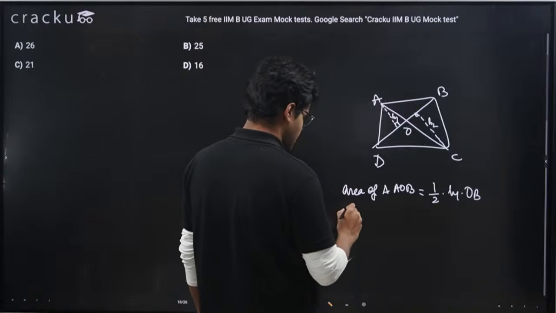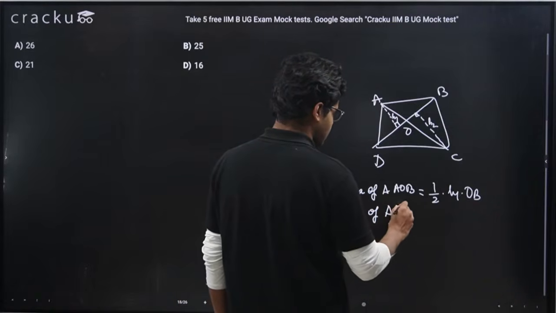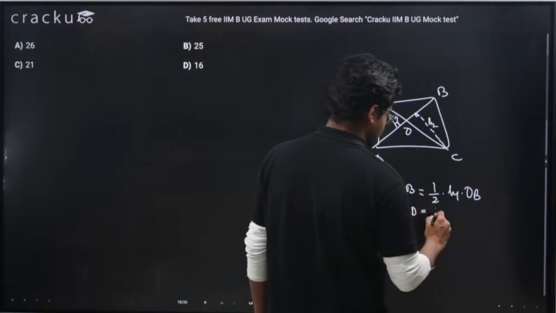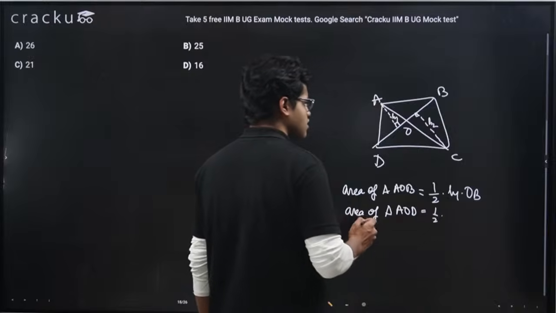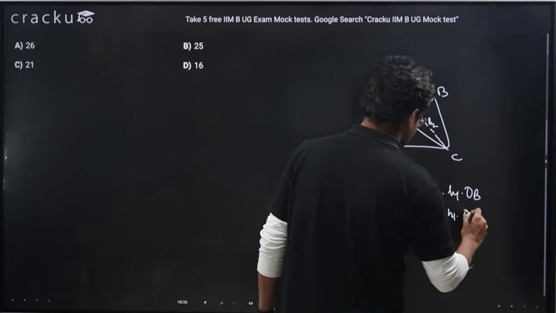Right? Similarly, area of triangle AOD. What can I write? I can write again half into base into height. Here height is H1 and base is OD.